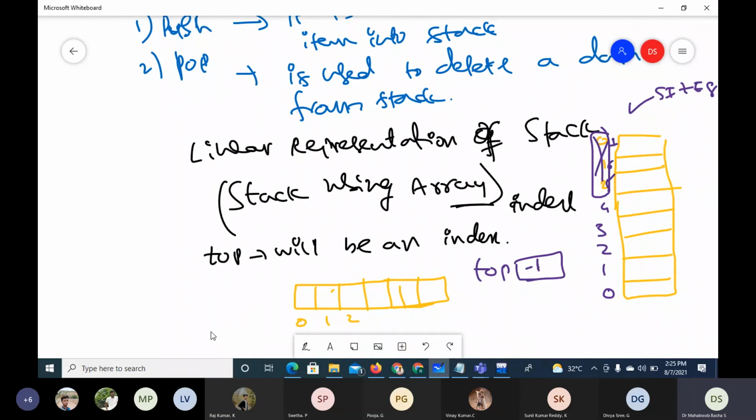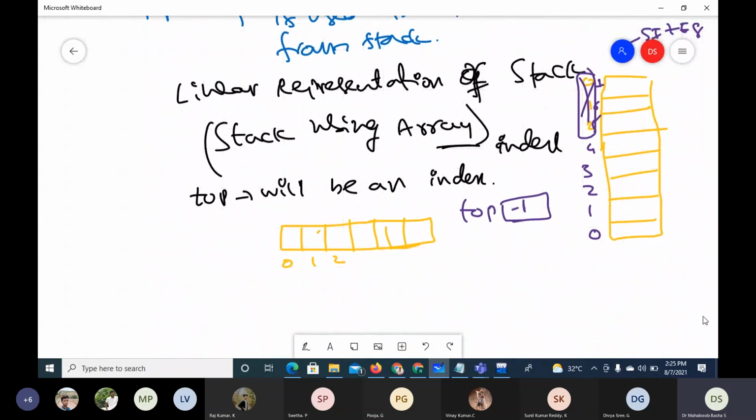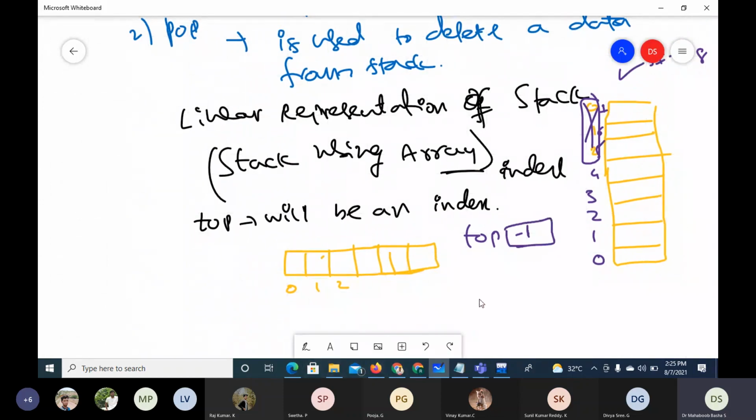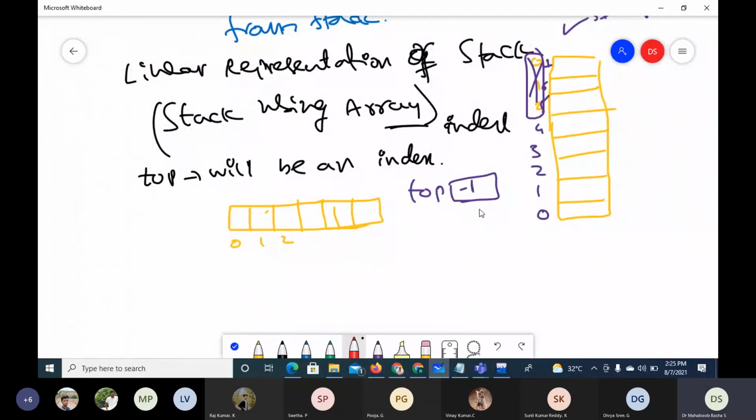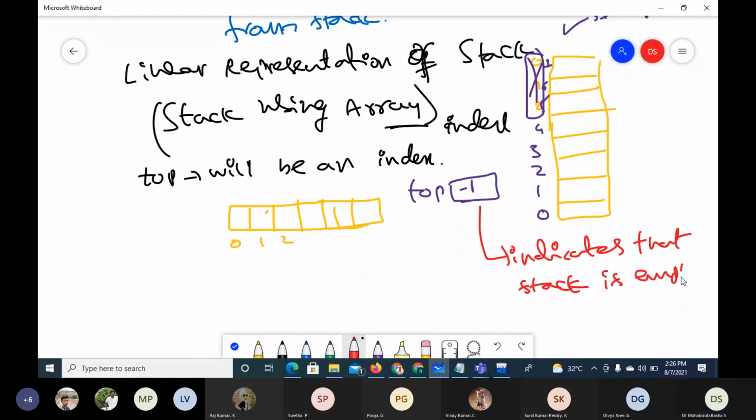Whenever you are building a stack using linear representation, you have to make top -1 to indicate that the stack is empty. And in C, because -1 is not a valid index, that is how we can use -1 to indicate that the stack is empty. So this is how we do it. Now, this is the representation.